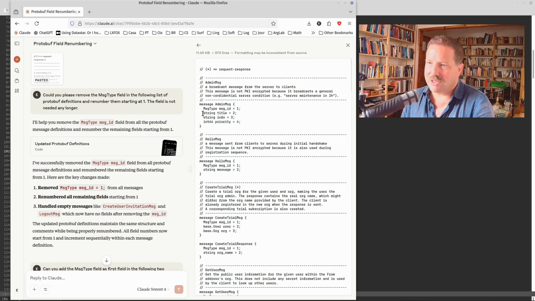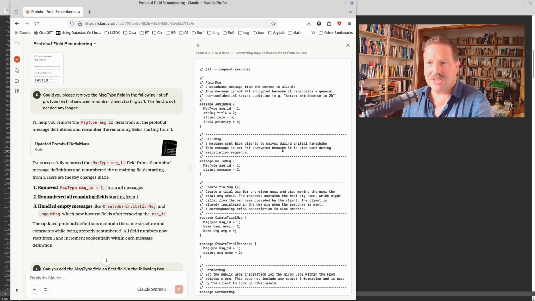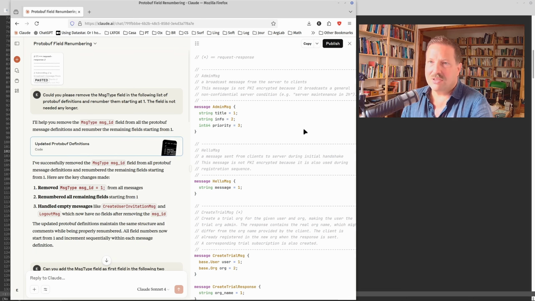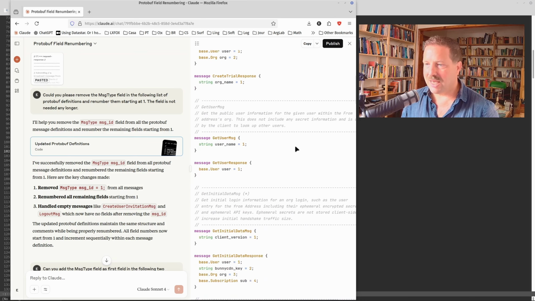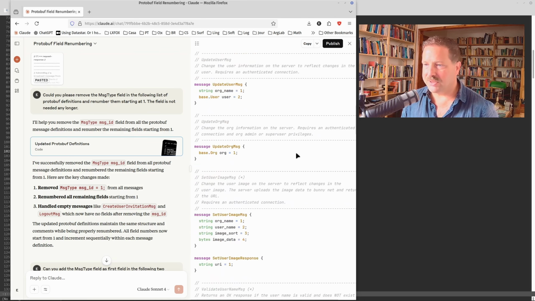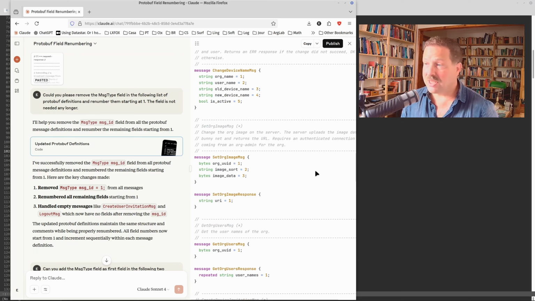So I would like to have the string title here have the number 1 and so on for all the others. And that's a task in which AI really excels. If you ask Claude to do that, it will immediately spit out the right solution. It will just rewrite the file and give you the renumbered fields here, and it doesn't touch the other fields at all. I checked it and it's entirely correct.